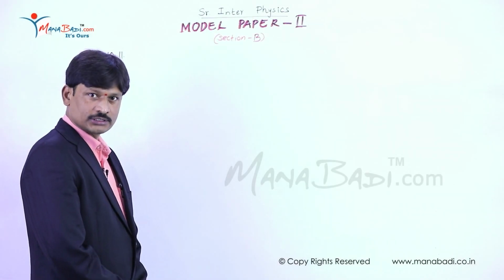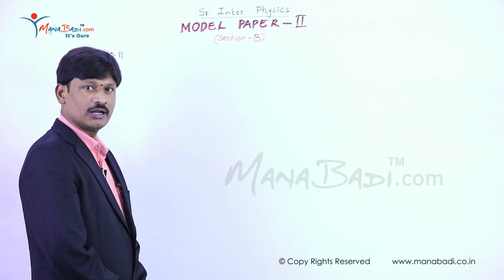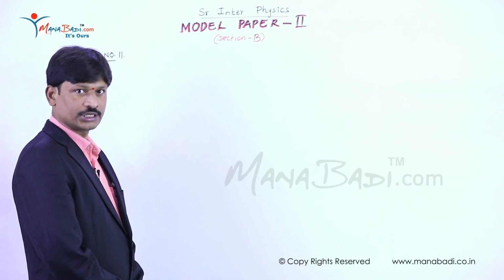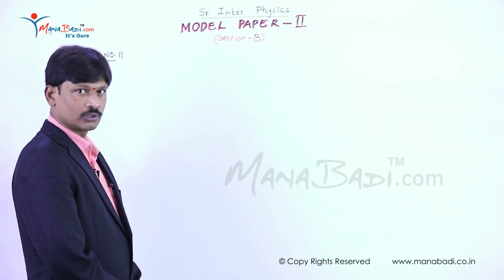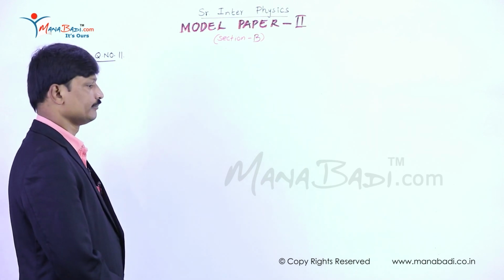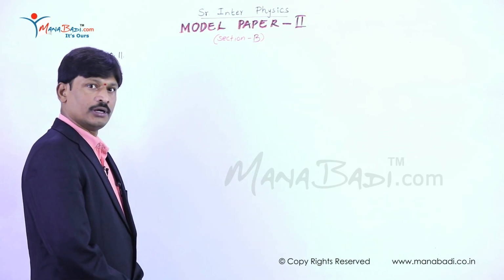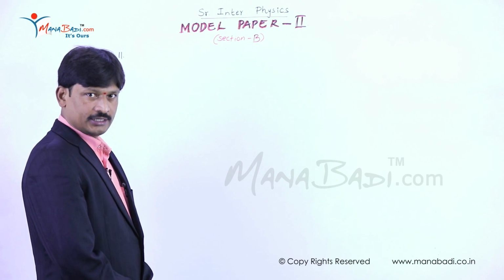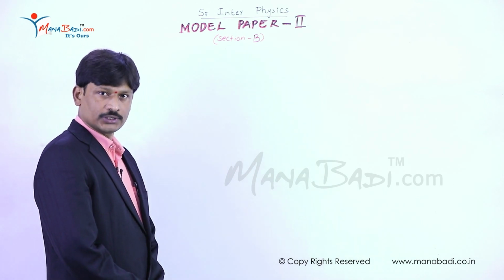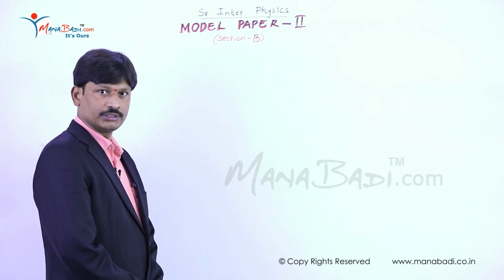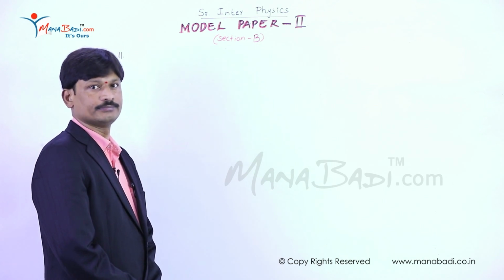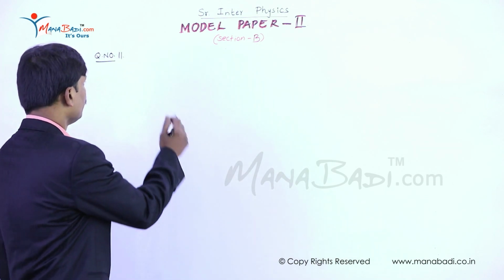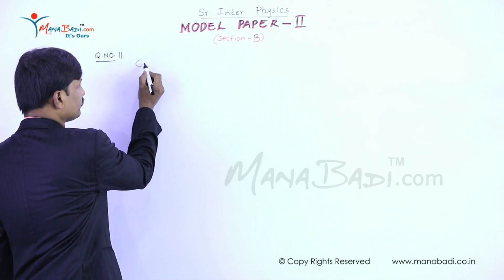Now we are going to discuss short answer type questions under section B. Question number 11: define critical angle, explain total internal reflection using a neat diagram. Now let me explain critical angle.